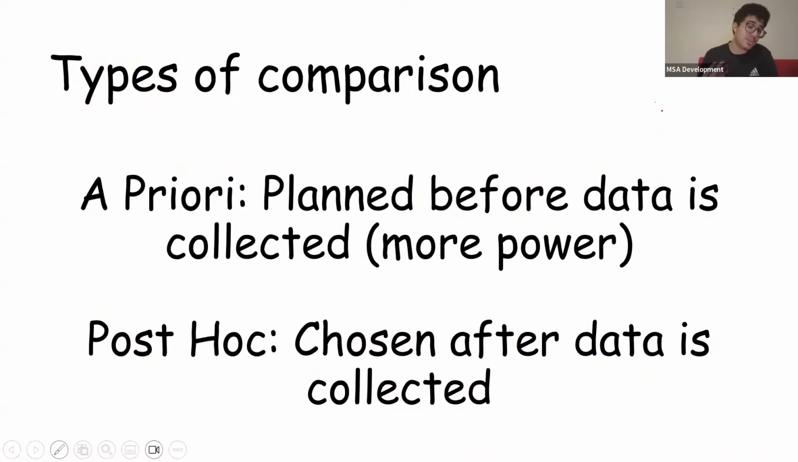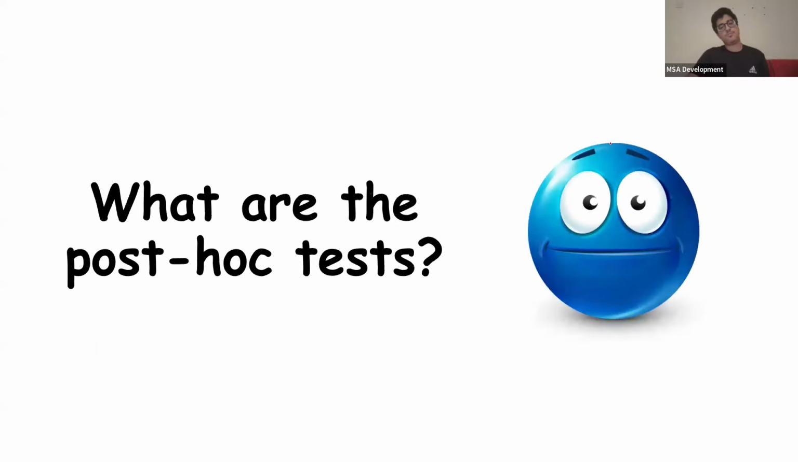But for some people, this is actually a good thing. Some people do this post hoc stuff to do something known as p hacking, in which they fish for a significant p-value. That's why if we plan it beforehand, there's much more power, because we're not specifically fishing for results. We plan for it beforehand. Now, post hoc tests are meant to at least decrease the risk of getting a type 1 error.